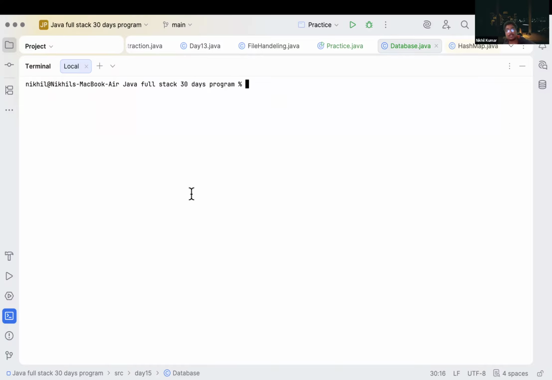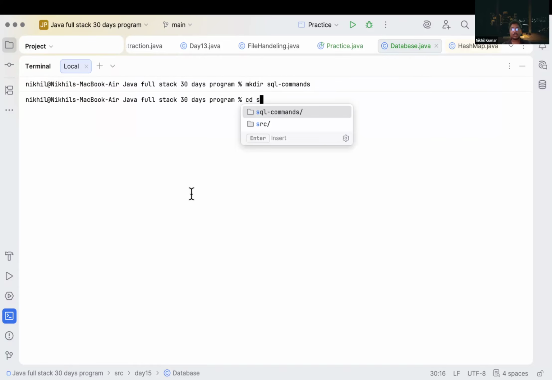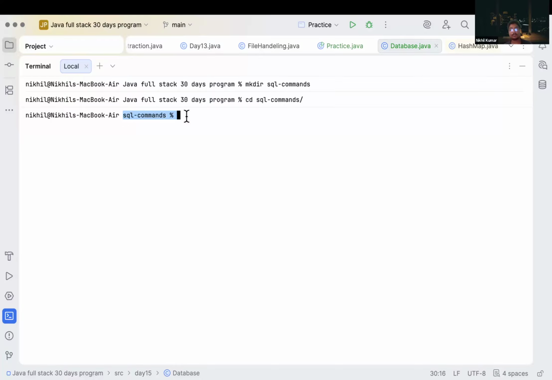And inside this terminal, I will create a directory, named SQL commands, and move to this SQL commands directory. We have moved to the SQL commands directory, correct?